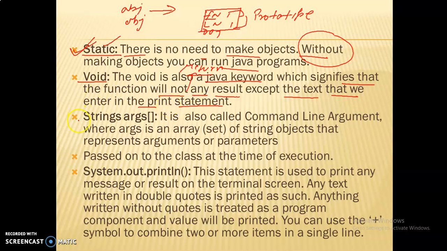What is the meaning of String args? It is also called a command line argument. Where args is an array.